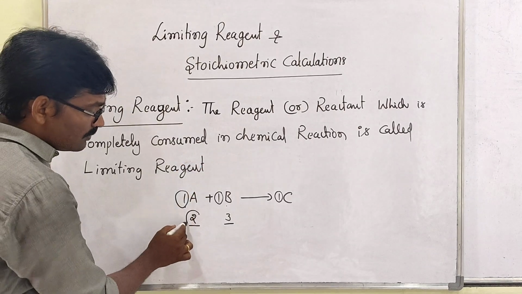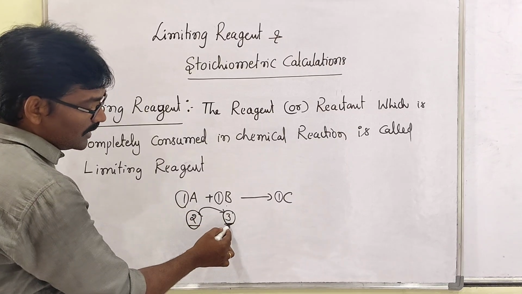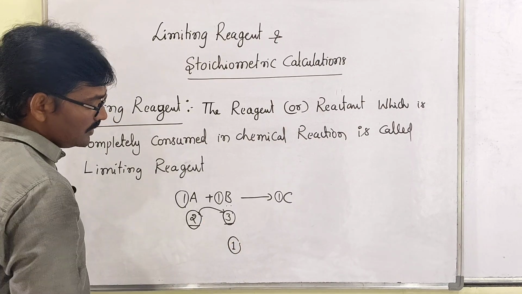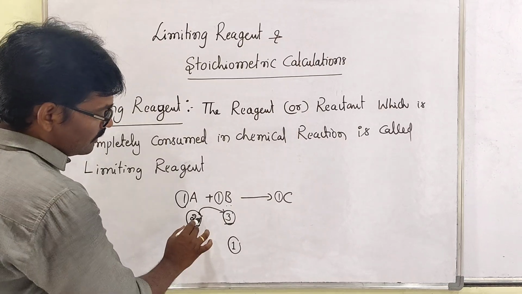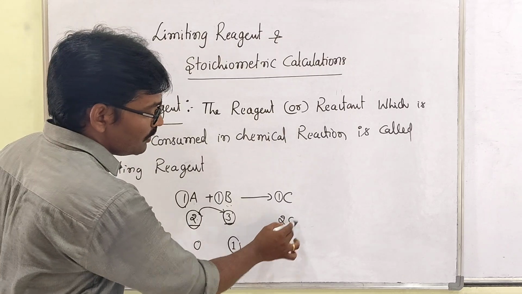So 2 moles of A will react with 2 moles of B, then still 1 mole is in excess in reagent B, and A is completely consumed, 0, nothing will be there. So when 2 moles of A react with 2 moles of B, 2 moles of C will be formed.